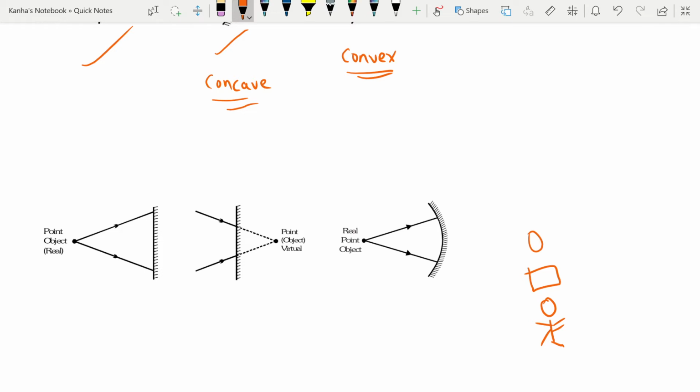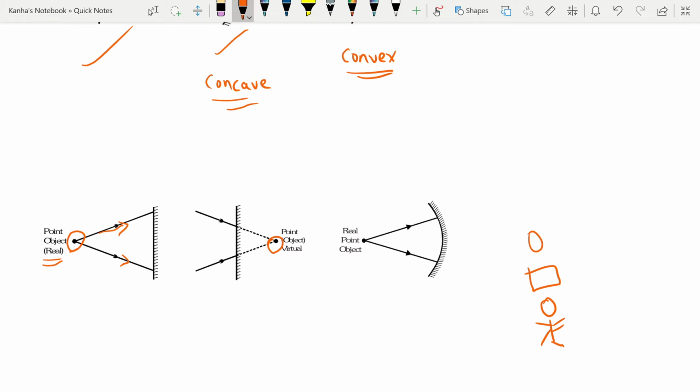The point object is that point from which the incident rays are actually diverging. For a real object, the rays will be diverging from the point object. And if the point object is virtual, then we say that they will be converging towards that point.